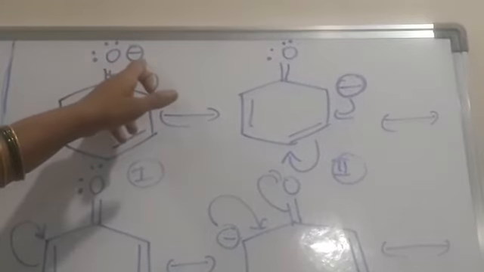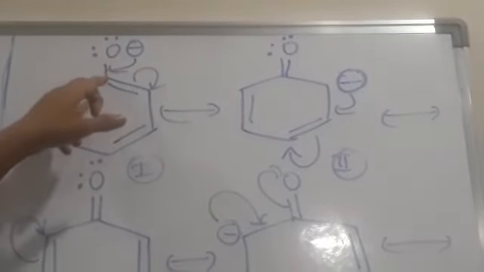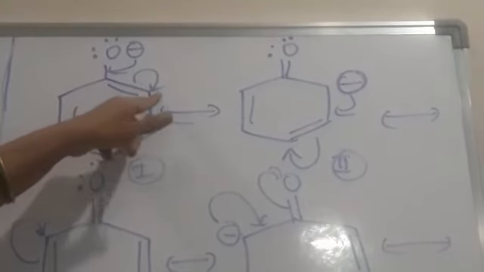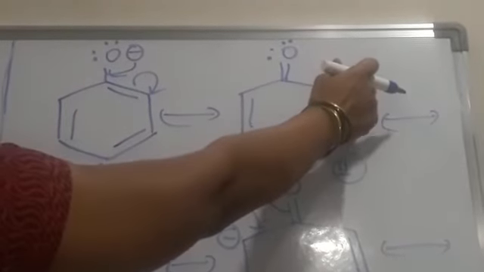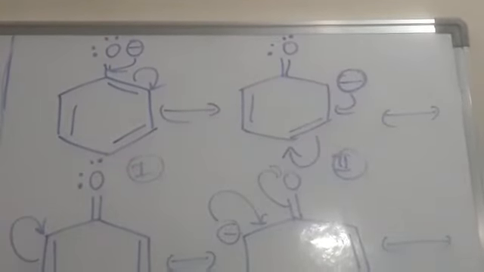So the negative charge here means it is a pair of electrons. So these are transferred towards this carbon atom. And immediately the next pi electrons transfer to the ortho position. With that, electron density increases at the ortho position. Okay. So here electron density is more at the ortho position.